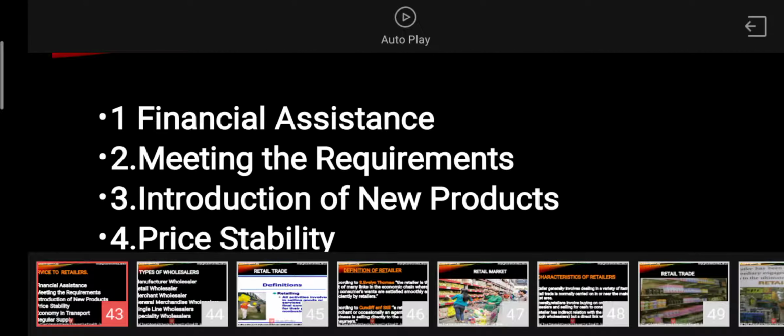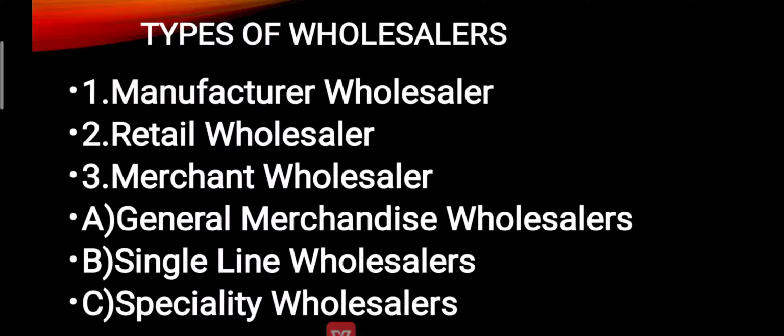Next we have the different types of wholesalers. So the first one is a manufacturer wholesaler. Here he undertakes the manufacturing of goods in addition to the sale of goods to the retailers also.